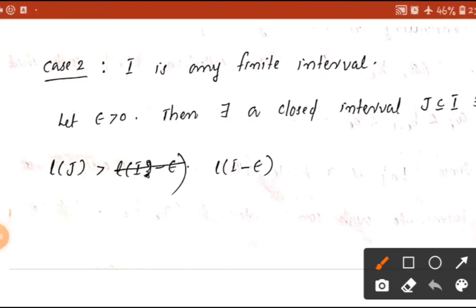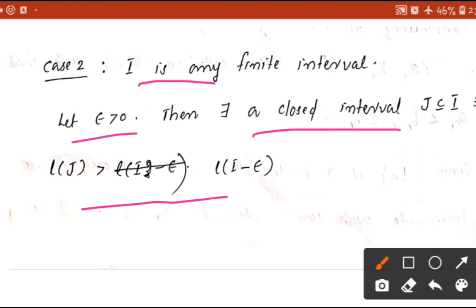Now we will prove case 2, that is, I is any finite interval. So let epsilon be greater than 0, then clearly we can say that there exists a closed interval J contained in I such that length of J is greater than length of I minus epsilon.